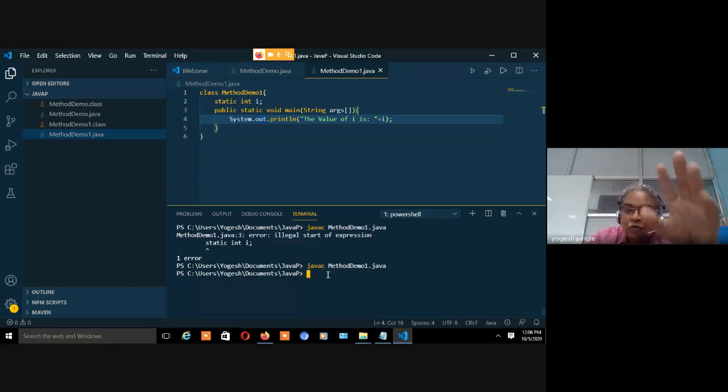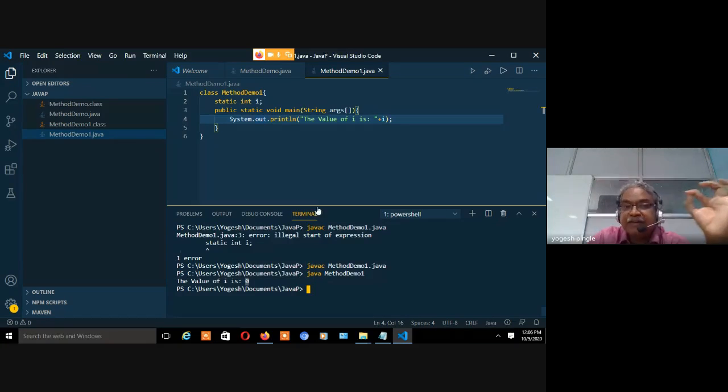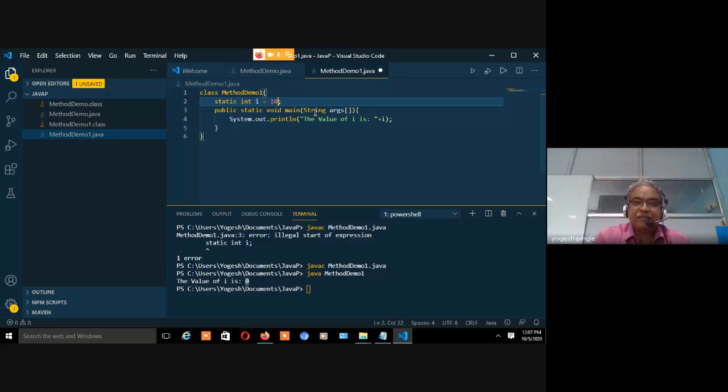Now if you look at it, what is the default value of this? What is the default value? Default value क्या है? Default value is always 0. One more statement: the default value of static variable is always 0. You need not to initialize it. Initialize करने का जरूरत नहीं है. Initialize किया, right? Then also it's fine. Let's see. I'm initializing it. Initialize किया तो कुछ. Is it going to be any error? No.